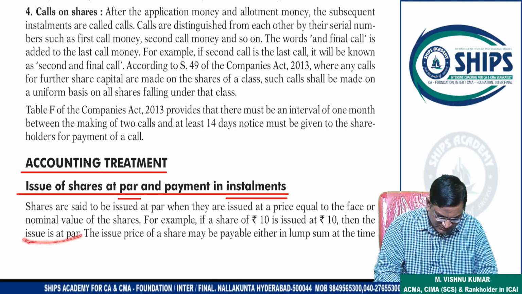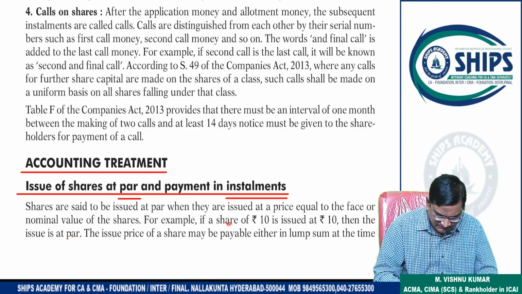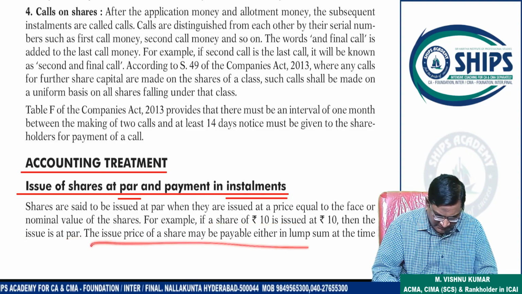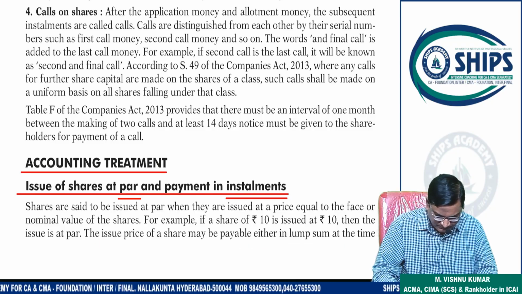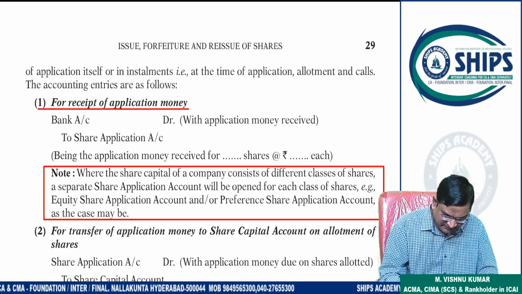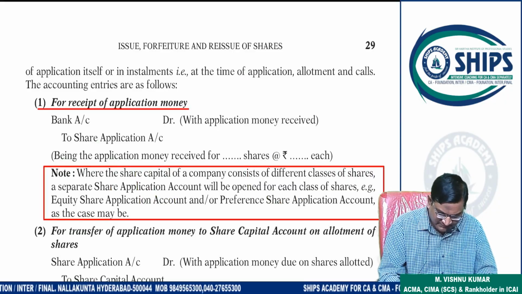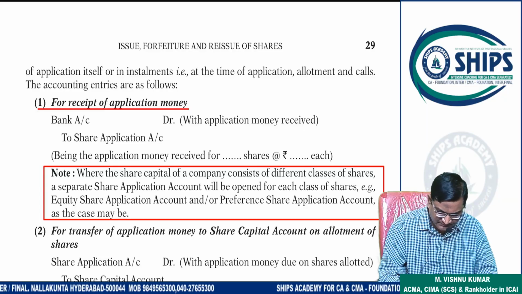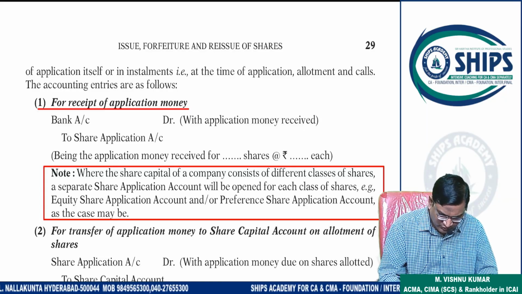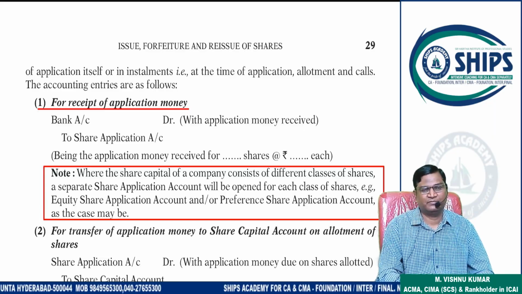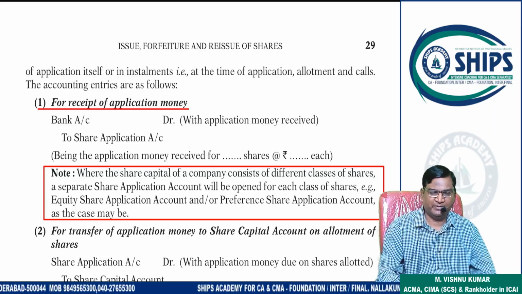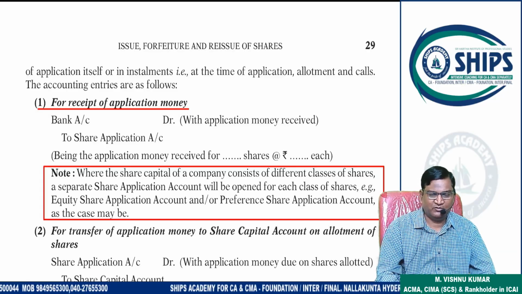Now this 10 rupees can be payable in lump sum also, or in installments also. In installments, how many installments will it be collected in? Already I explained: application, allotment, first call, final call.